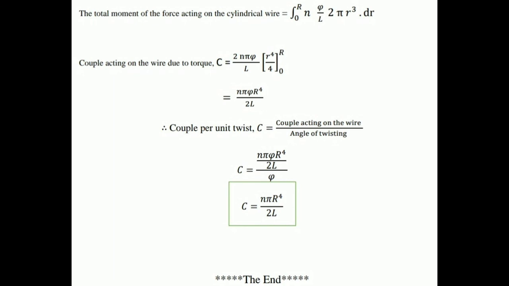This is the equation we got for C. Now find the couple per unit twist, which we write as the couple acting on the wire divided by the angle of twist, which is phi. So phi gets cancelled, and we get C equals N pi capital R raised to 4 divided by 2L. This is the end of the derivation.